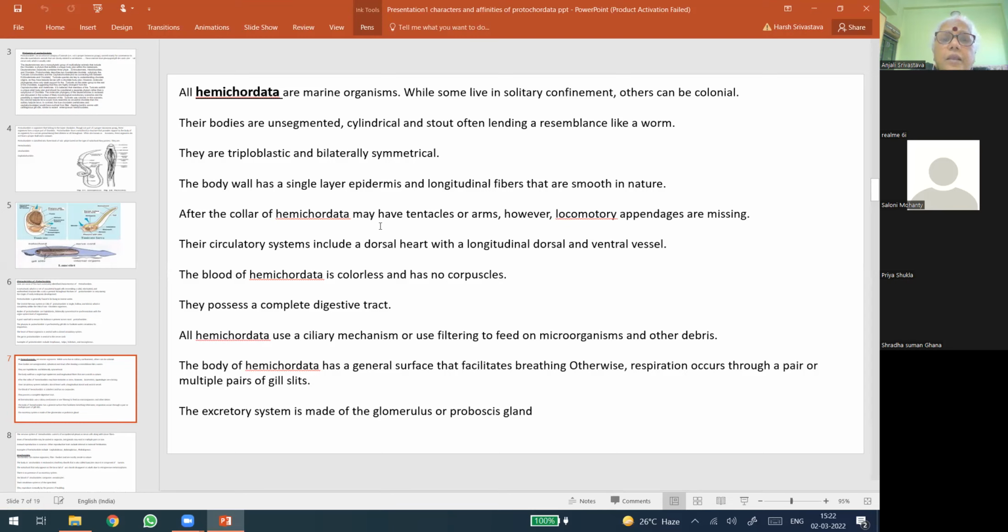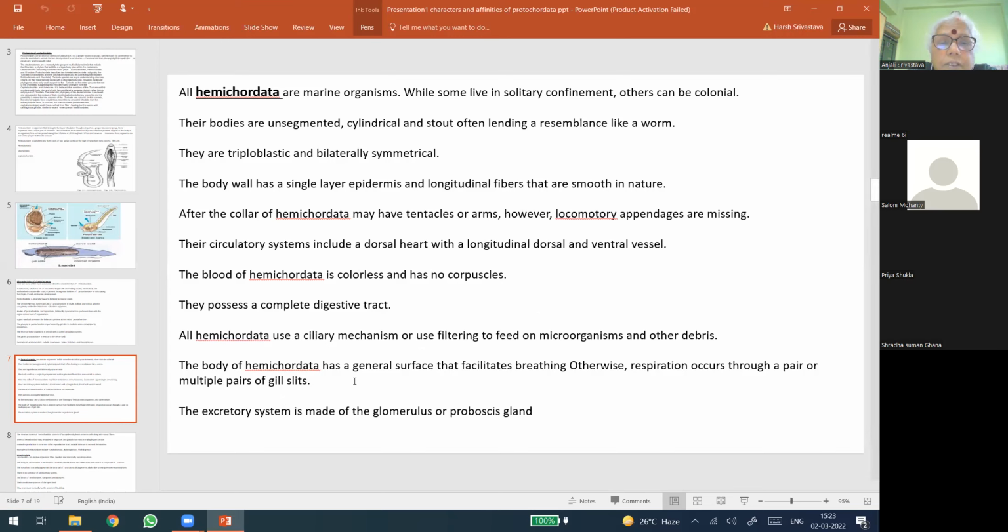The collar may have tentacles. However, these tentacles are not locomotory in function. The circulatory system includes a dorsal heart with longitudinal dorsal and ventral vessels. The blood of hemichordates has no corpuscles. They possess a complete digestive tract. All hemichordates use a ciliary mechanism of feeding.